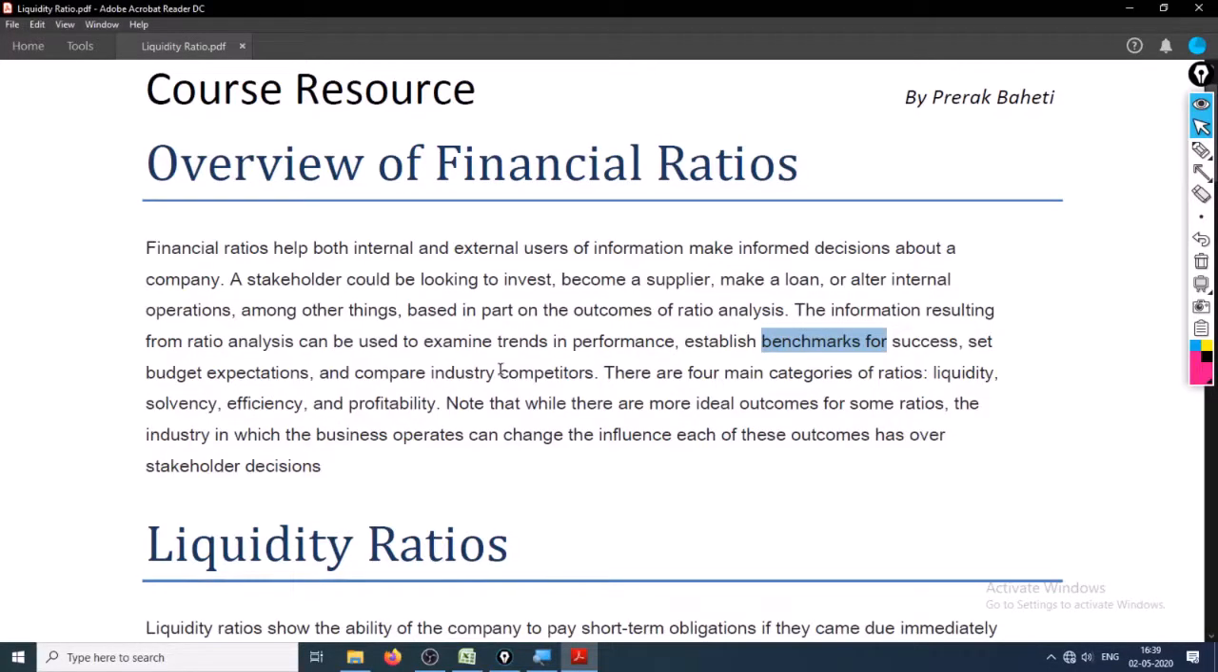Hi, welcome back. In this third part, we'll be covering the third tool of analysis, that is the ratio, in our lectures.